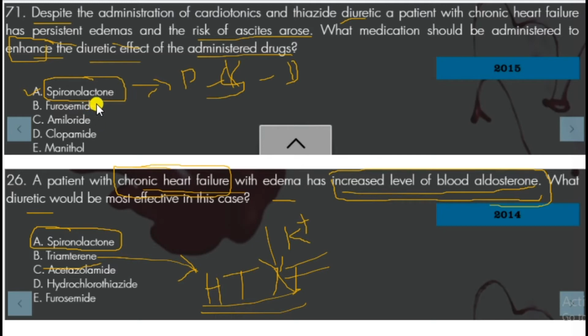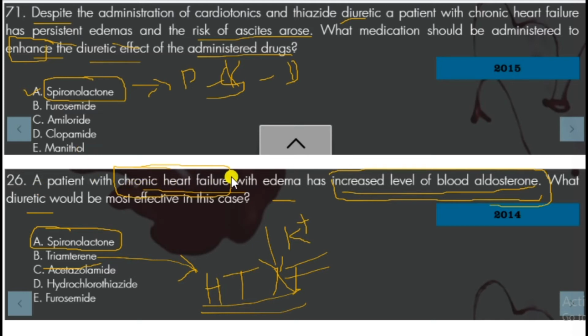Other examples are furosemide and bumetanide. Amiloride is potassium sparing and is used for hypertension, not for diuretic purposes. Other than triamterene, clopamide is a thiazide-like diuretic. Mannitol is an osmotic diuretic.